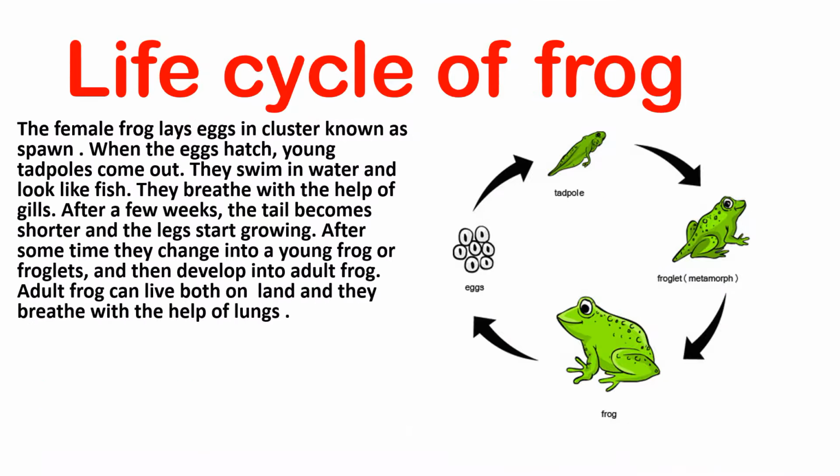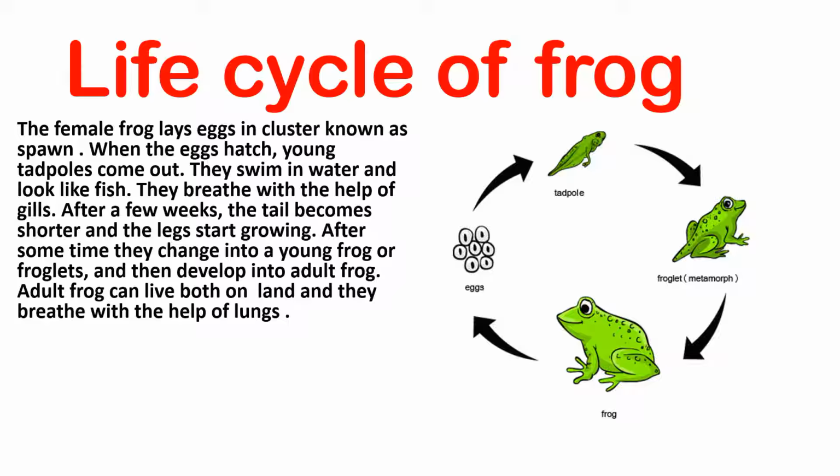Life cycle of frog. The female frog lays eggs in clusters known as spawn. When the eggs hatch, the young tadpoles come out. They swim in water and look like fish. They breathe with the help of gills. After a few weeks, the tail becomes shorter and legs start growing. After some time, they change into young frogs or froglets and then develop into adult frogs.